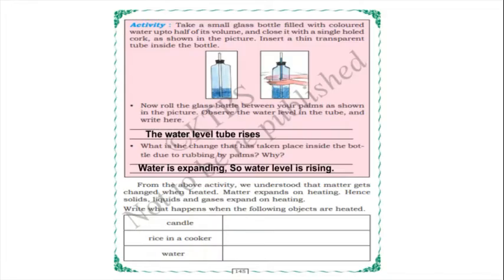And from the above activity, we understood that matter gets changed when heated, and matter expands on heating, hence solids, liquids and gases expand on heating. Isn't it? One activity with the iron bob we have done, and this one with the glass bottle and glass tube. Yes. And the next one is: write what happens when the following objects are heated. If you heat these objects, what will happen?